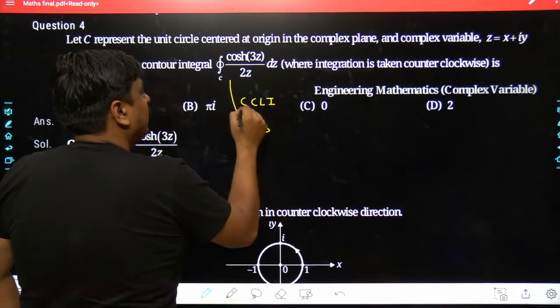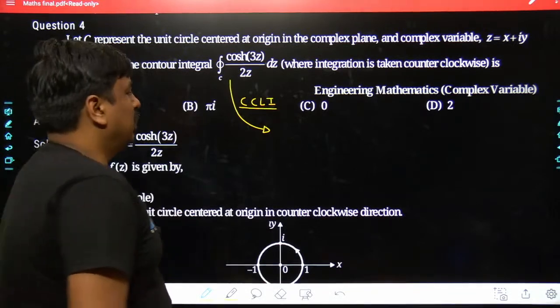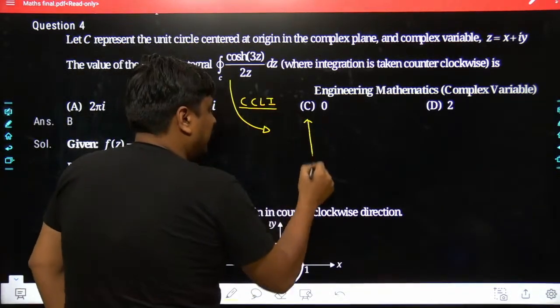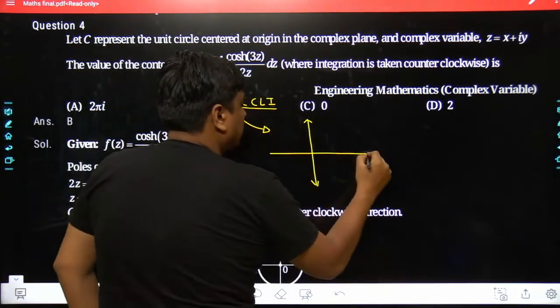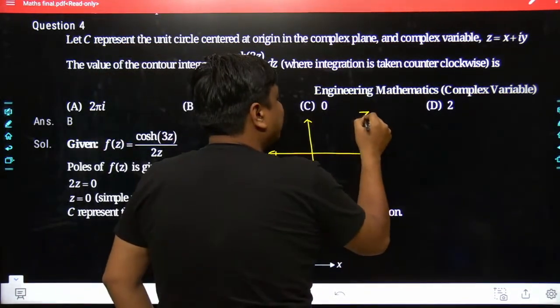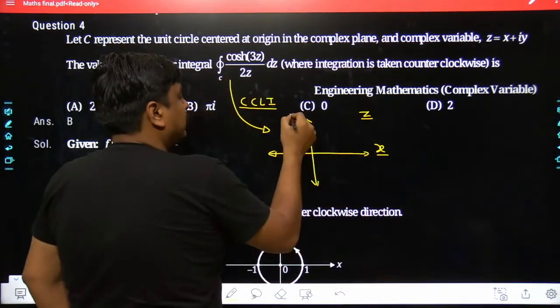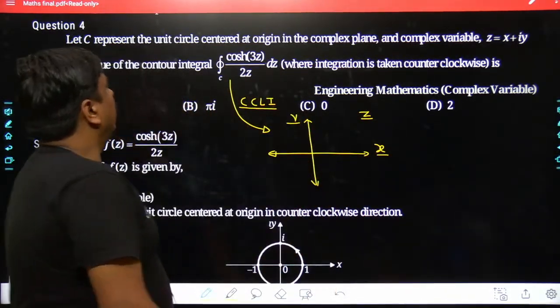I may write it CCLI. At the very beginning, what do you do? You just have a little bit of understanding of the closed contour which has been provided along with this problem. And that closed contour has to be drawn over the z plane, which has the real axis as x and similarly the imaginary axis as y. It has been clearly given.